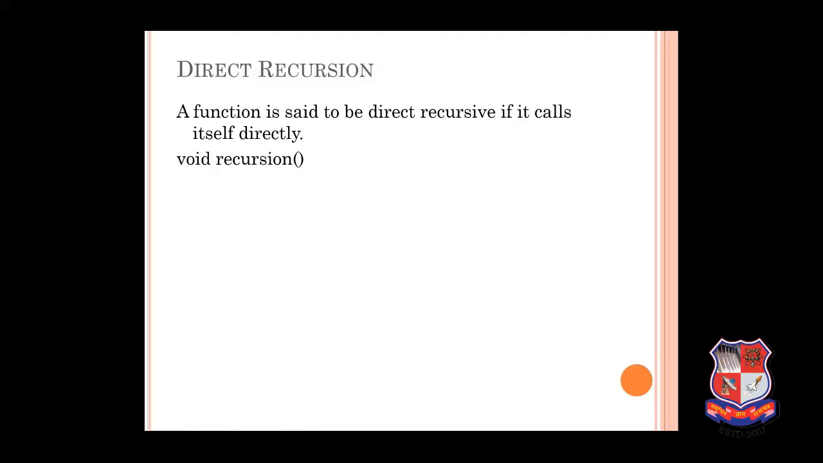For example, we have given a function void recursion. The name of the function is recursion and the return type is void. Now in this we are calling a function named recursion.